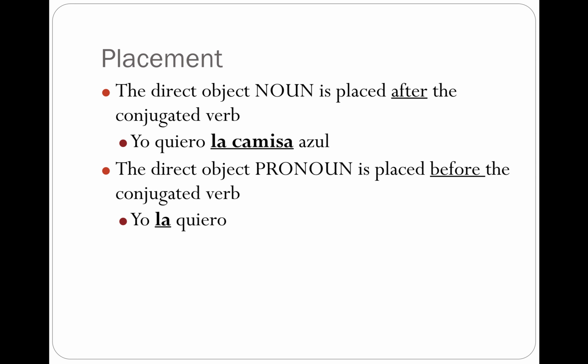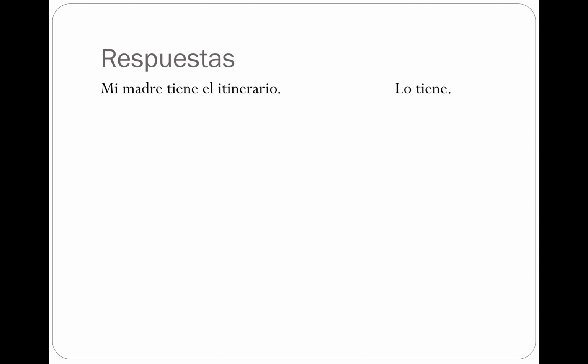The practice in your notes will show you how to shorten some of those words. For example, mi madre tiene el itinerario. My mother has the itinerary. We want to shorten it to say my mom has it, lo tiene, or mi madre lo tiene. Yo tengo los boletos. I have the tickets.